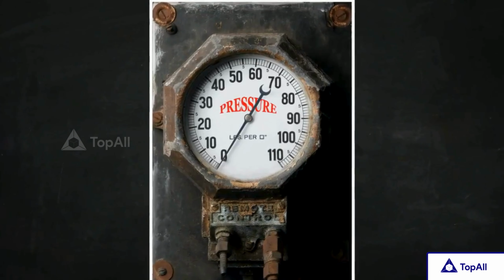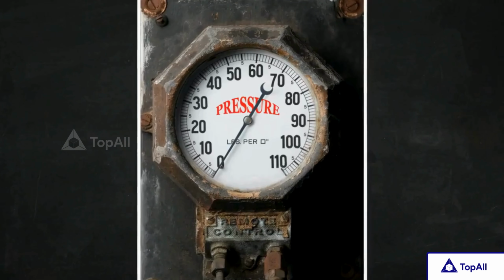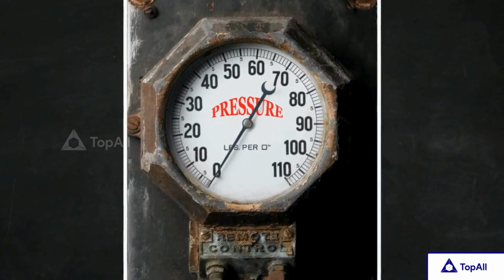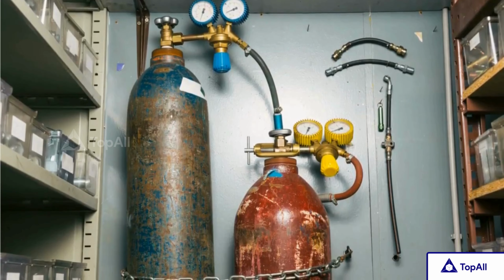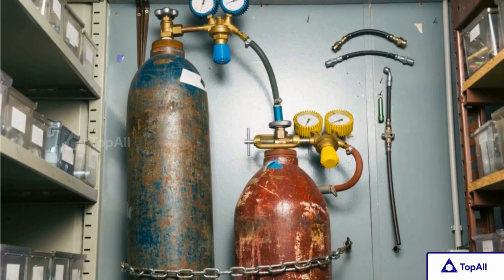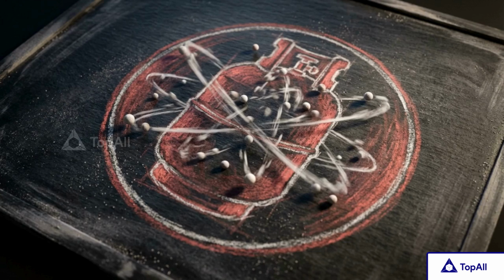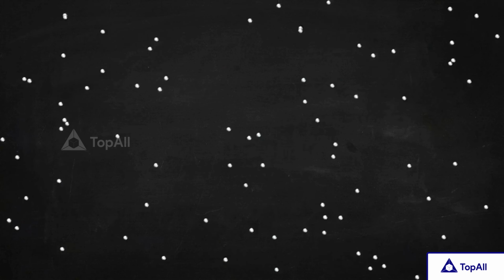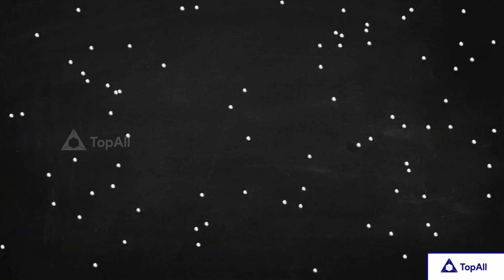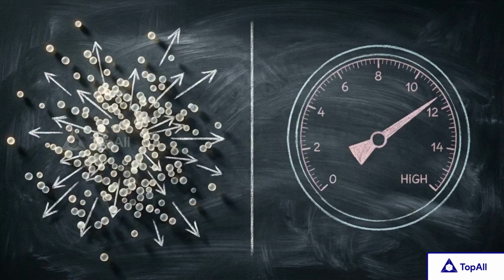We rely on the physical force of pressure constantly to power tools, inflate tires, and operate heavy machinery, yet we rarely stop to question what that force actually is. To our human scale, a tank of compressed gas feels solid and perfectly stable, but according to the kinetic theory of gases, this apparent stillness is a complete illusion. Inside that heavy steel cylinder is mostly empty space, populated by a swarm of disconnected particles flying in absolute chaos. How does that erratic, microscopic void produce the rock-steady, measurable force we read on a dial?